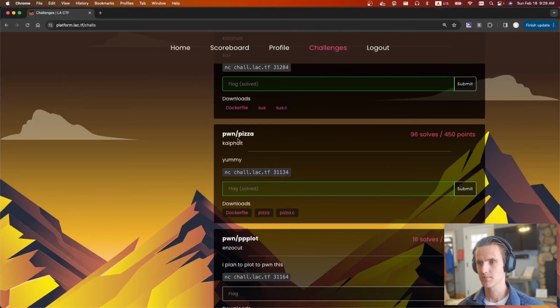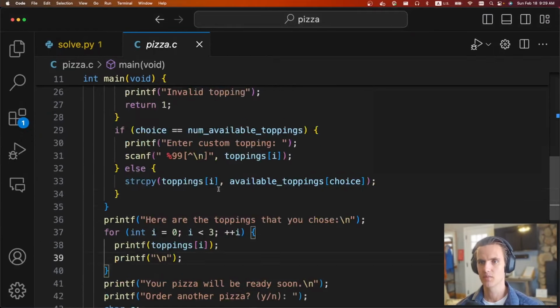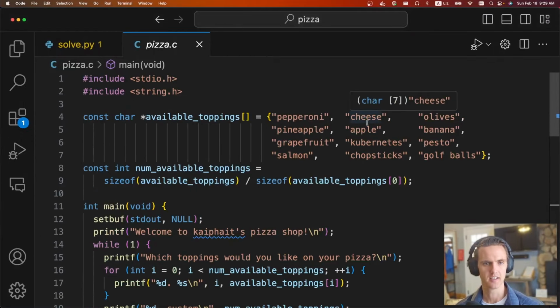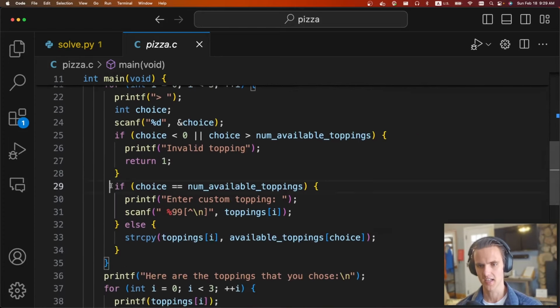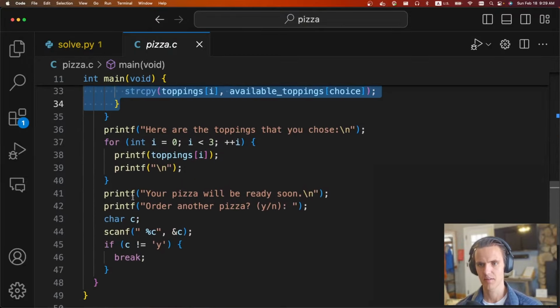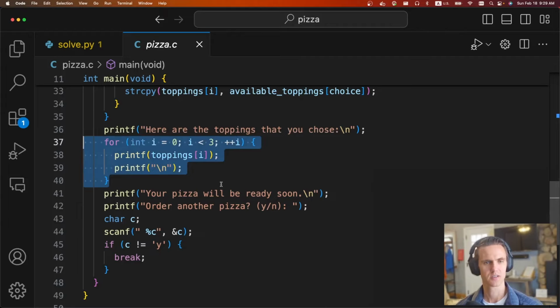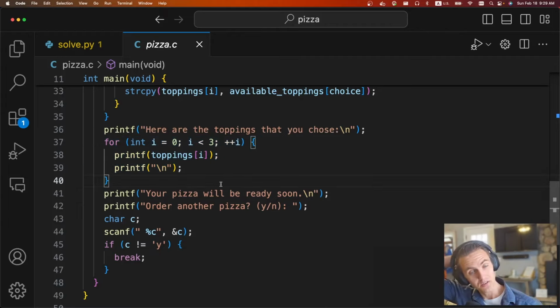The next challenge is Pwn Pizza by Kaifate. It says yummy, we're given a netcat port, a downloadable C file, binary, and a Dockerfile. So if we look at the challenge, this is the printf challenge of the CTF, I guess. We're going to be constructing a pizza. While we're building our pizza, we can enter a custom topping, and the custom topping will eventually be printf'd. So once you have something like this, it's pretty much game over because you can read values and you can write values with a printf exploit.